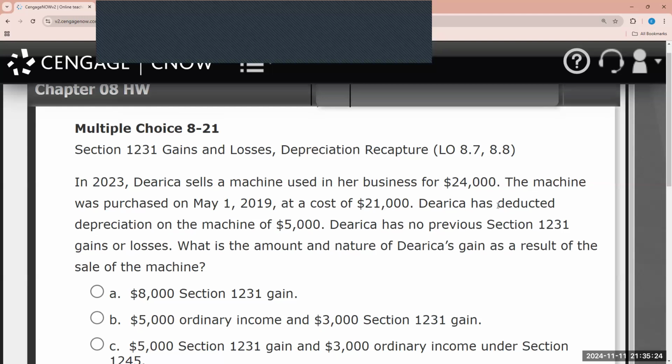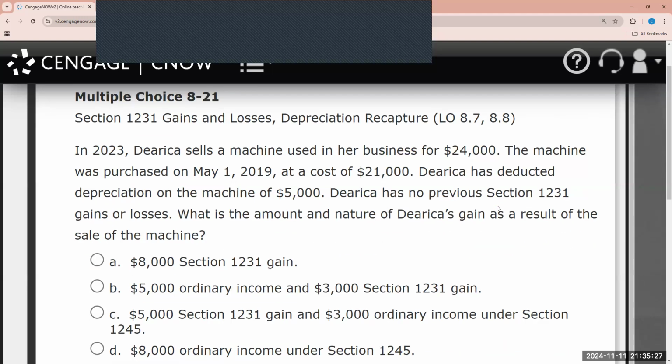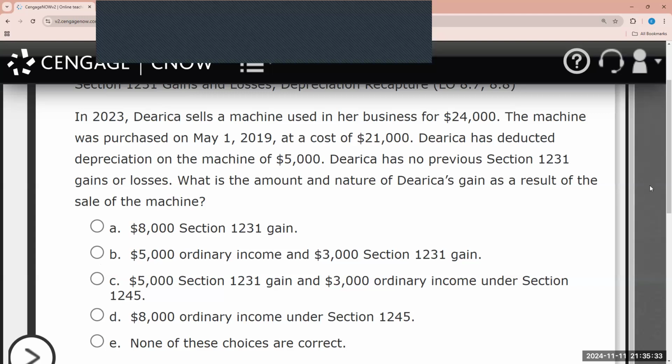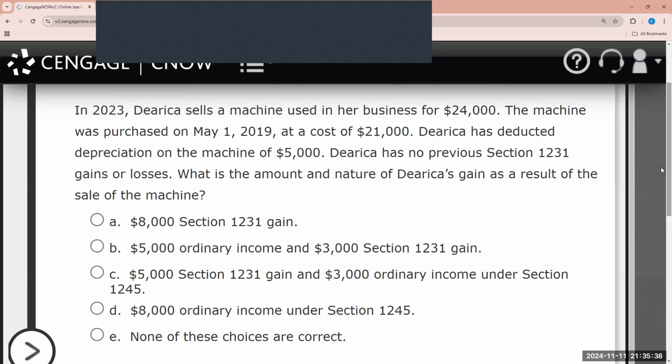This brings us to our next question. We are looking at Section 1231 gains and losses and depreciation recapture. So here it asks us, what is the amount and nature of Derica's gain as a result of the sale of the machine? In 2023, Derica sells a machine used in her business for $24,000. The machine was purchased on May 1st, 2019, at a cost of $21,000. Derica had deducted depreciation on the machine of $5,000.